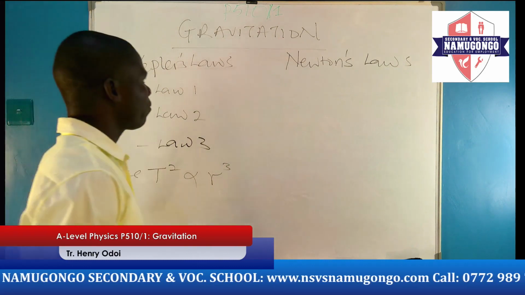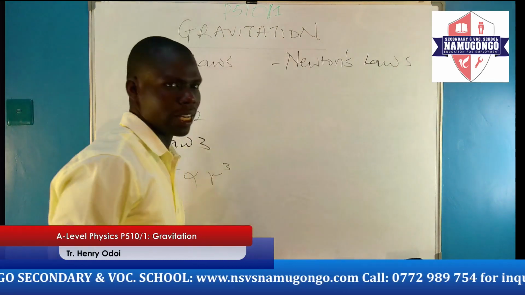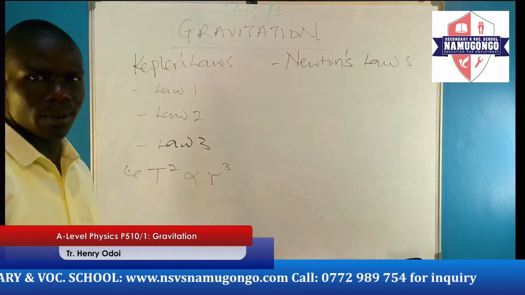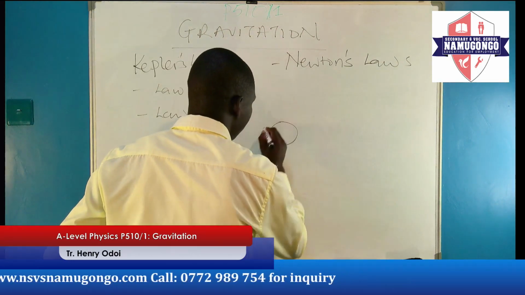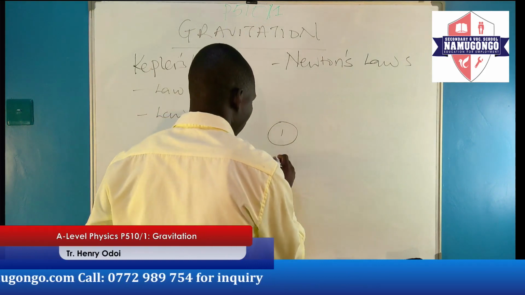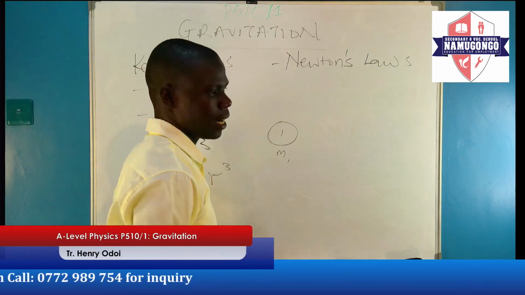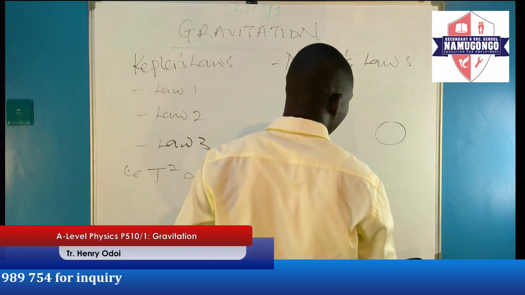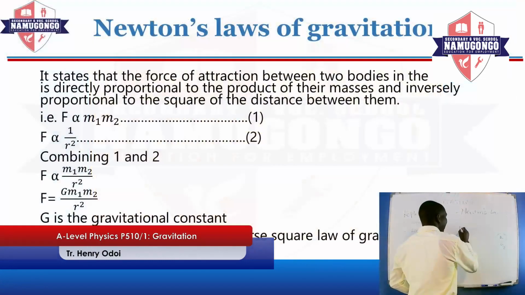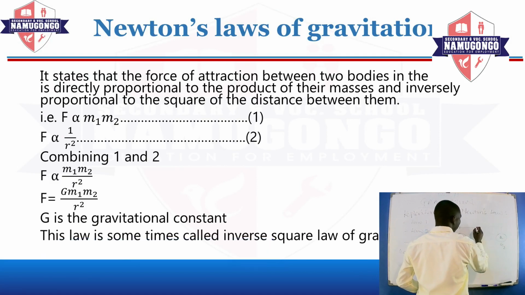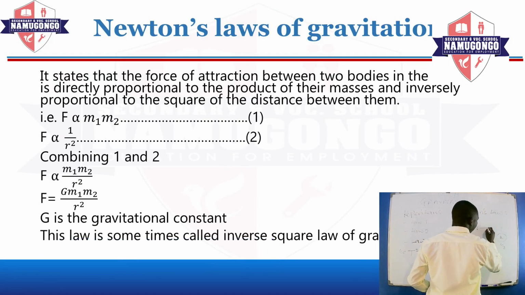Then we also have Newton's laws of gravitation. To state this one, we shall consider two bodies in the universe. We shall have body 1 with the mass m1. Then we shall also have body 2 with the mass m2. Let us say that the separation between them is r.